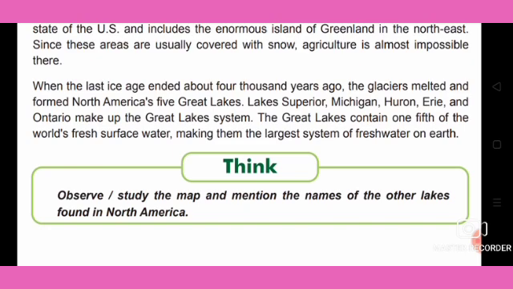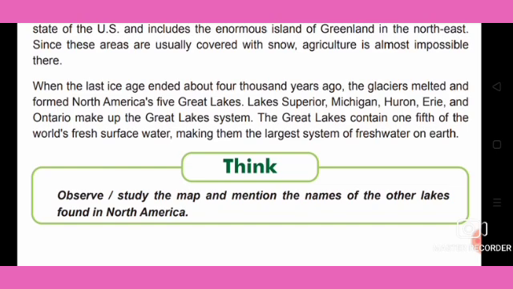So this makes up the Great Lake system. One of the lake systems, the North American 5 Great Lake system, is established. How? Because the glaciers melted and formed North America's 5 great lakes. So we have already seen which are the 5 great lakes. Once again, listen: Lake Superior, Michigan, Huron, Erie, and Ontario. These are the 5 Great Lake system.